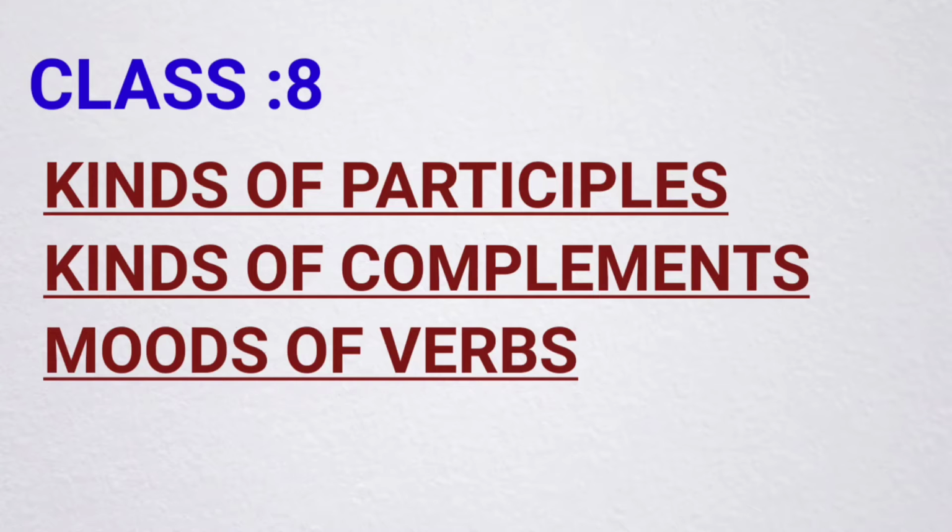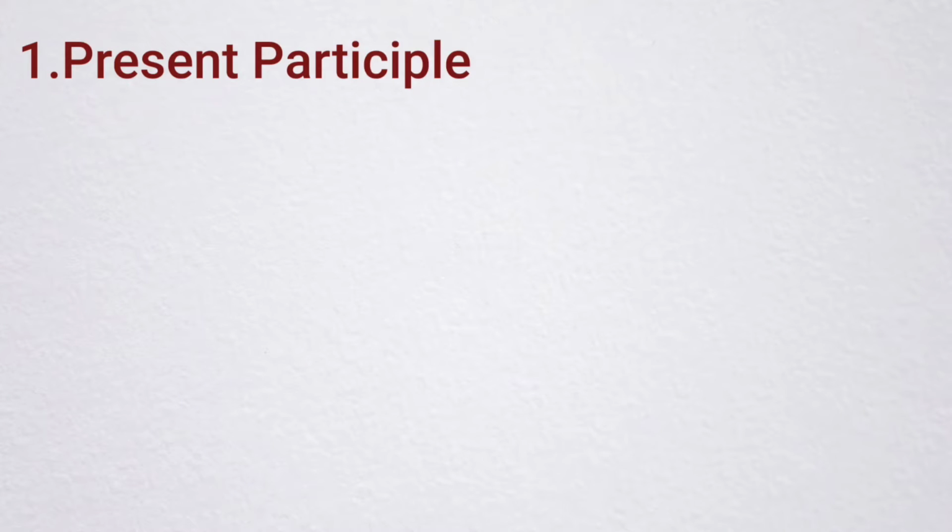We already discussed so many things in the previous videos, like noun, pronoun, adjectives, degree of comparison, rules for the degree of comparison, verbs, and correct use of adjectives. So many things. In this session, we are discussing kinds of participles, kinds of complements, and moods of verbs. Let us see kinds of participles.